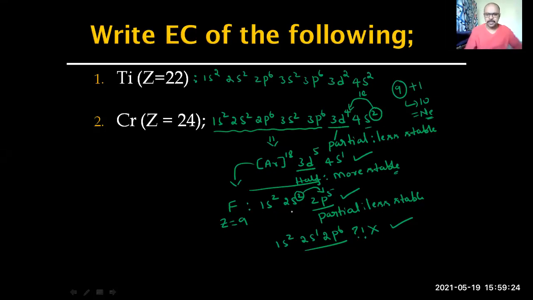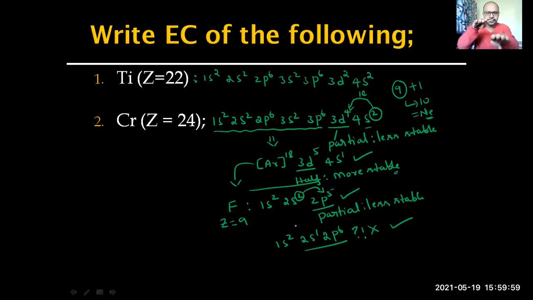It is not possible for the reason that electron transition or jump can happen between any two orbitals or subshells only when the energy difference is too less. Energy difference between 2s and 2p, though they are of the same shell, is much more. 2s is somewhere here, the energy of 2p will be somewhere here.